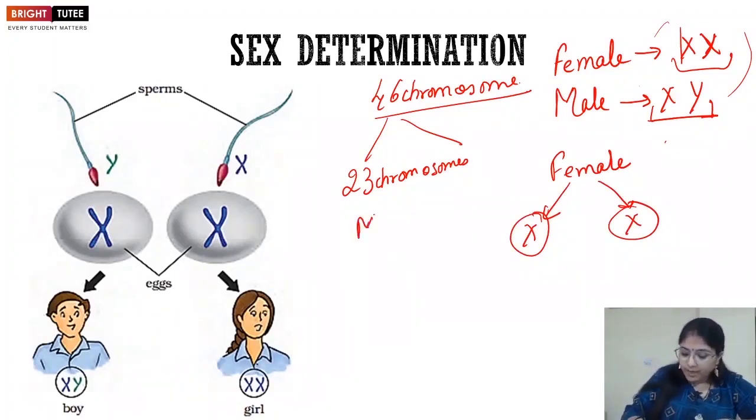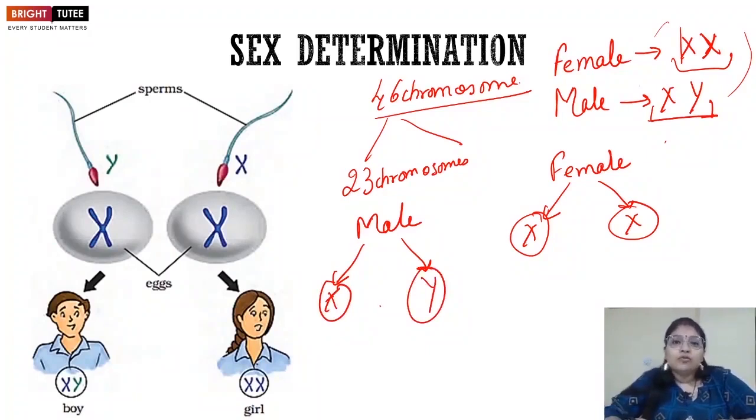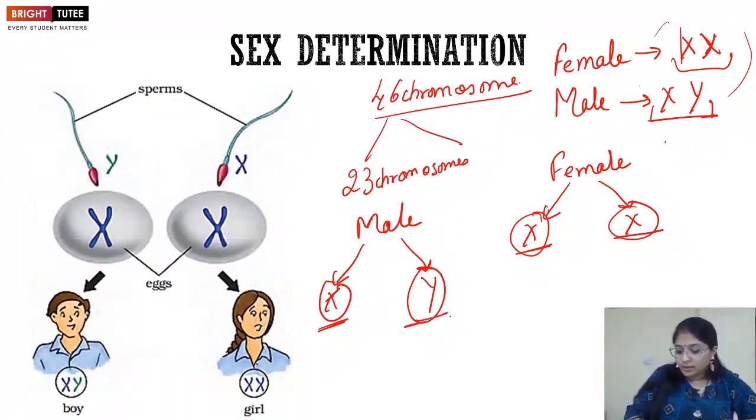But in the case of male, 50% of the sperm will have X chromosome, whereas 50% of the sperm has what chromosome? Y chromosome. Now understand, when the egg containing X chromosome gets fertilized with the sperm containing X chromosome, what do we get? We get a female child. When the egg containing X chromosome gets fertilized with the sperm containing Y chromosome, we get a male child, right?